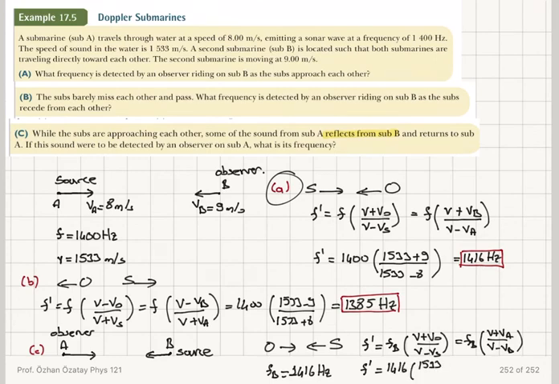So this will be 1416 times 1533 plus 8 divided by 1533 minus 9, and you will see that this is 1432 Hertz. It's due to the second Doppler shift. The frequency appears for an observer on sub A to be even larger. Originally it was 1400. When it reached sub B, it was detected as 1416. Now when it is reflected, with the second Doppler shift, I have 1432.